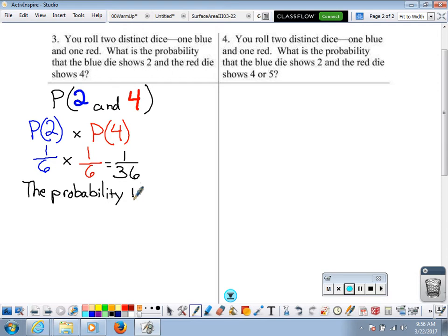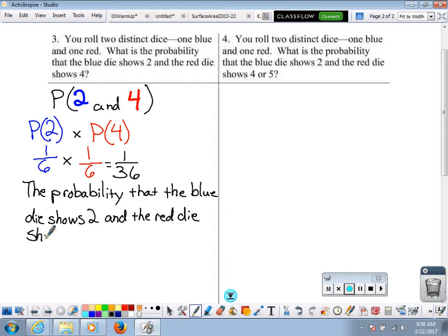The probability that the blue die shows 2 and the red die shows 4 is 1/36.